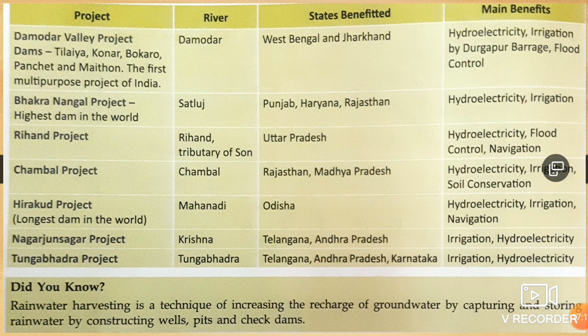Damodar Valley projects include Tilaiya, Konar, Bokaro, Panchet and Maithon. It is the first multi-purpose project of India, on the river Damodar. West Bengal and Jharkhand are benefited. It is used for hydroelectricity and irrigation by Durgapur barrage, and it controls floods also. The highest dam in the world is Bhakra Nangal, on river Satluj. Punjab, Haryana and Rajasthan are the benefited states, using the water for irrigation and hydroelectricity.